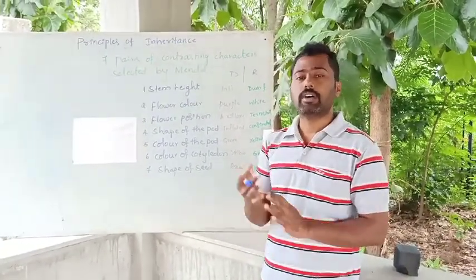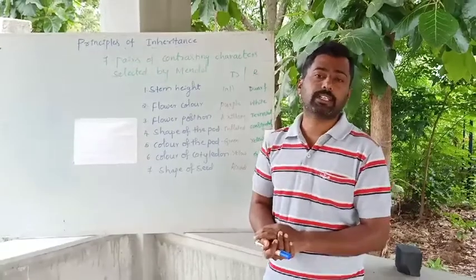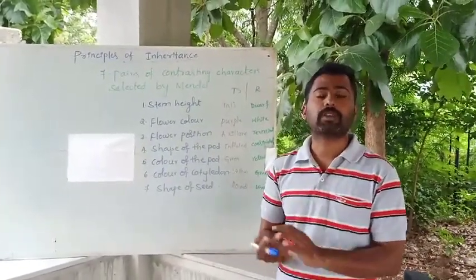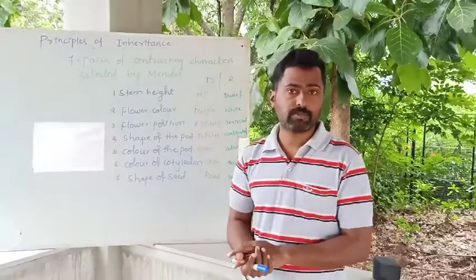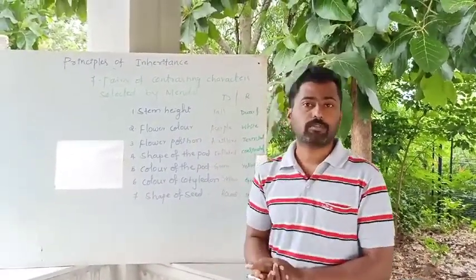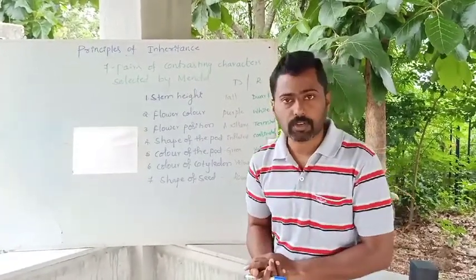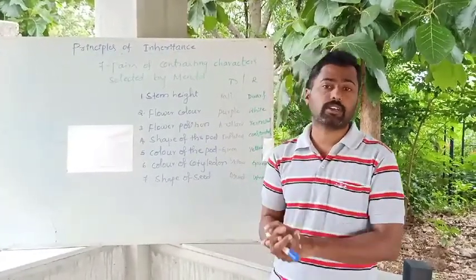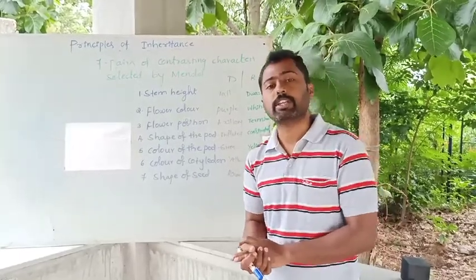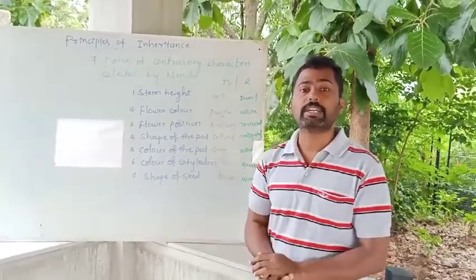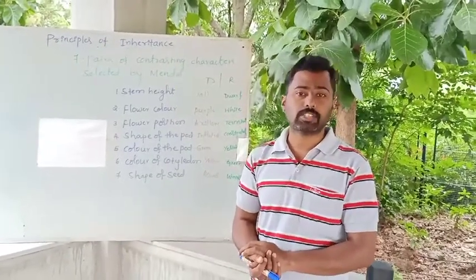I have said the reasons why Mendel selected pea plant: its short lifespan, easily observable characters, and moreover it is a herbaceous plant. It bears many flowers, and the flowers are suitable for both self-pollination as well as cross-pollination. It is easy to conduct cross-pollination in pea plant. It bears many seeds and gives yield very early. So for these reasons, Mendel selected pea plant for his hybridization work.